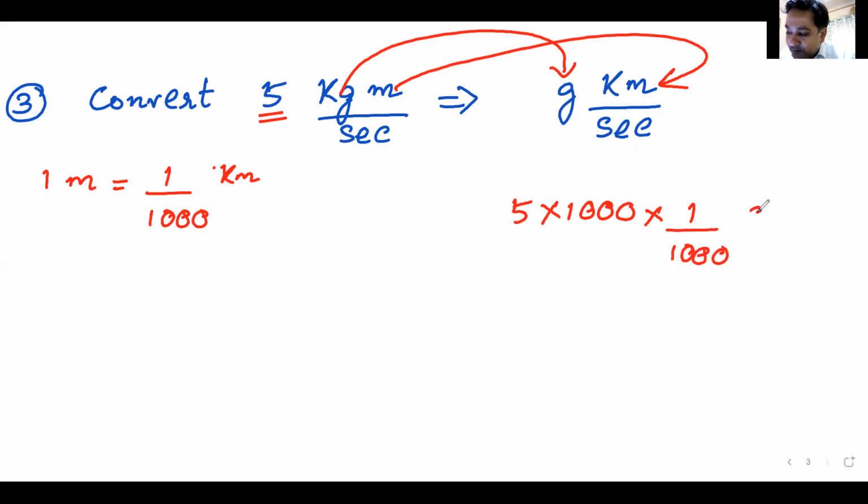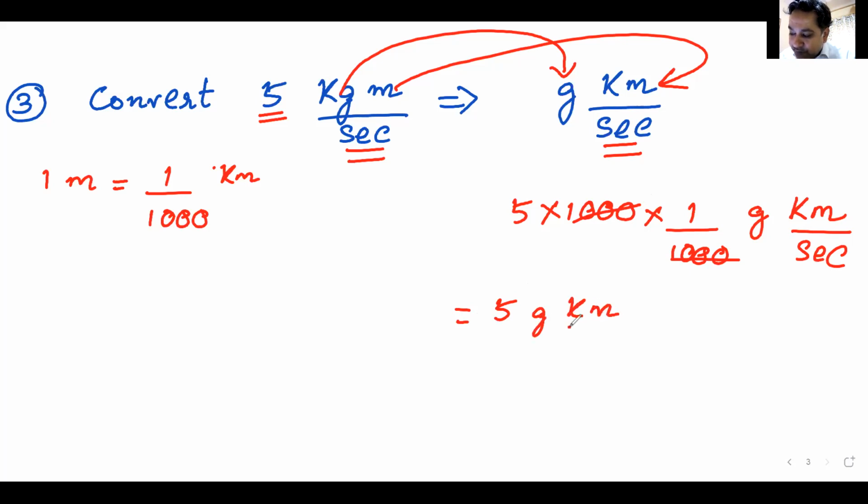Now I have gram as well as kilometer. Here it is second, here also it is second. Don't need to convert. Second is second. So divided by second, this goes cancelled, and you end up with the same answer: 5 gram kilometer per second.